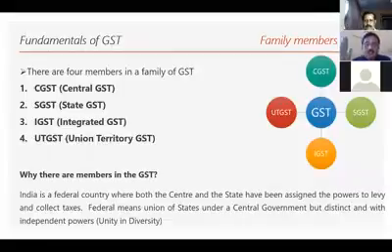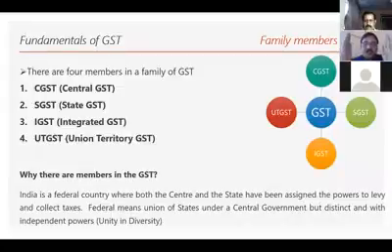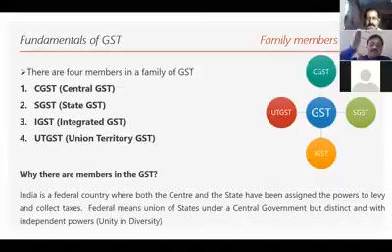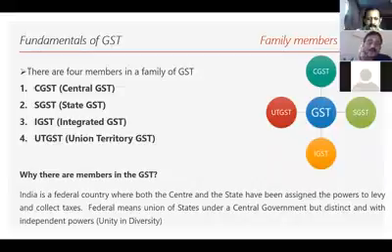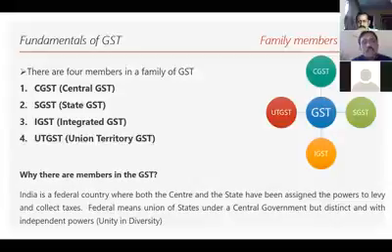IGST is when a transaction between 2 states is happening, that is Karnataka and Tamil Nadu. These 2 states are different in their own powers. When 2 states interact with each other, the power will be vested with the central government. That means 2 states integrated, and I call it Integrated GST. That power will be in the hands of the central government. That is why the IGST member has come. And obviously, you are aware there are 8 union territories in the country, and for them, they need a separate power. That is why UTGST has come into play. So please remember there are 4 family members in GST.